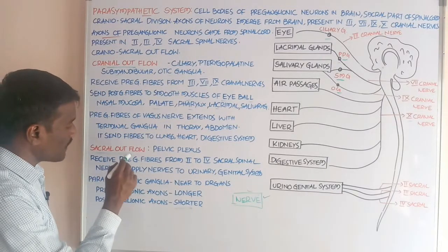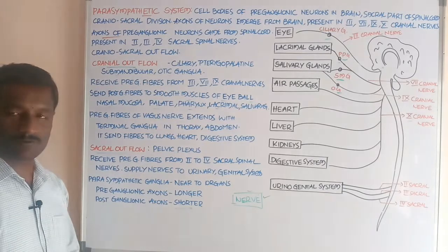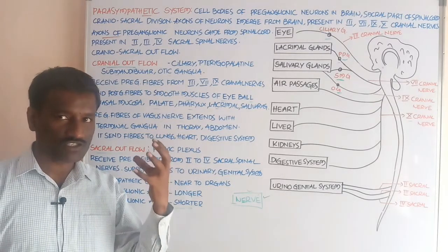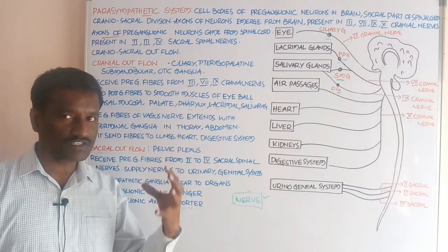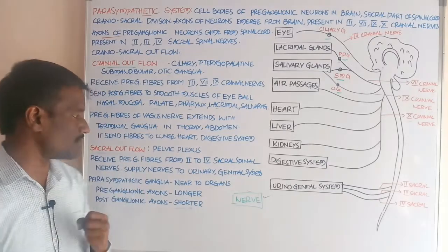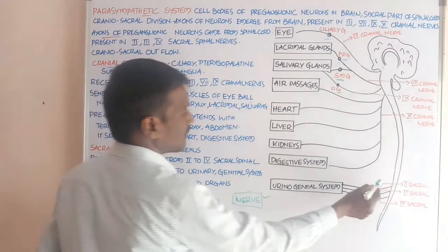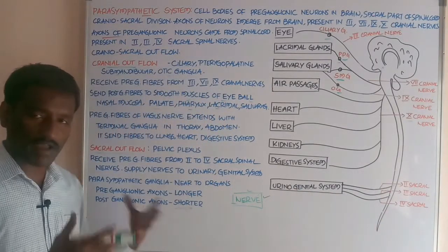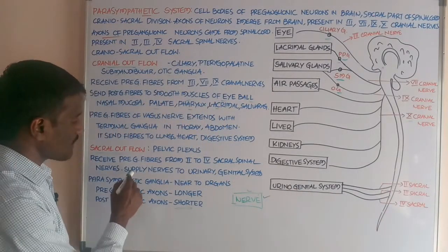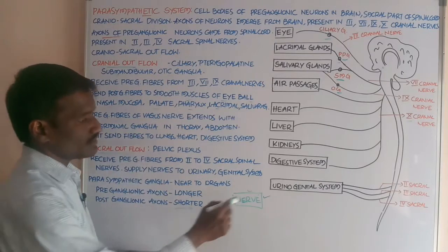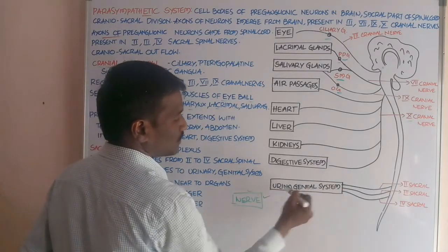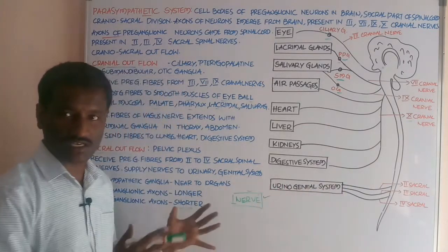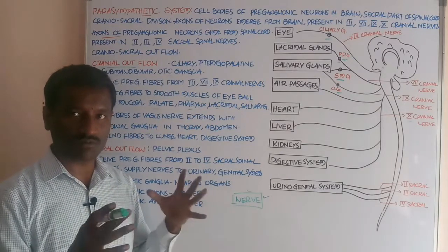It receives preganglionic fibers from the second, third and fourth sacral spinal nerves and supplies nerves to the urinary system and the reproductive system of the body.